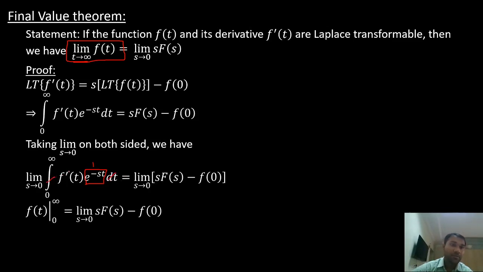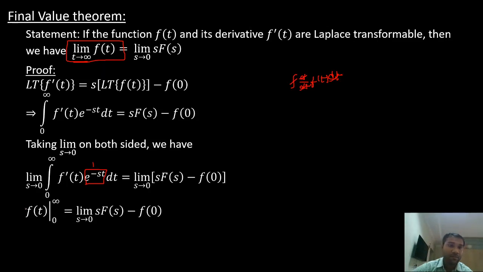Integration of f'(t) is nothing but d by dt of f(t) dt, right? The dt gets cancelled, integration and differentiation get cancelled.